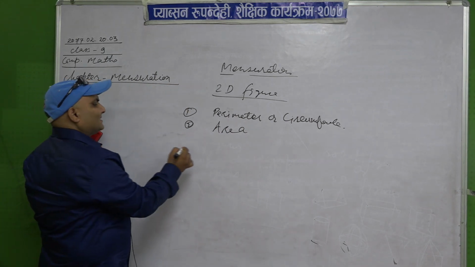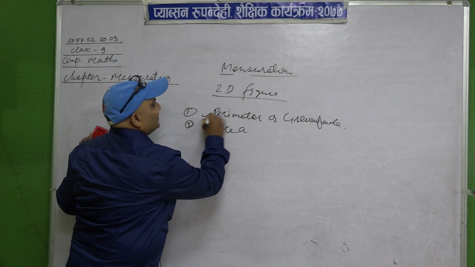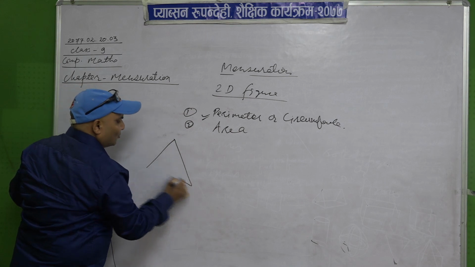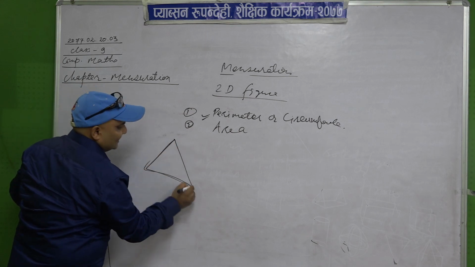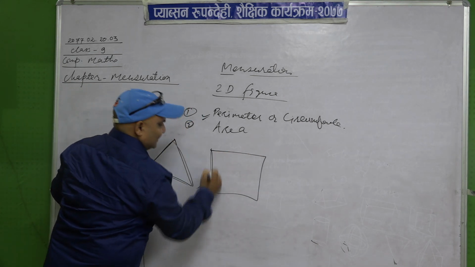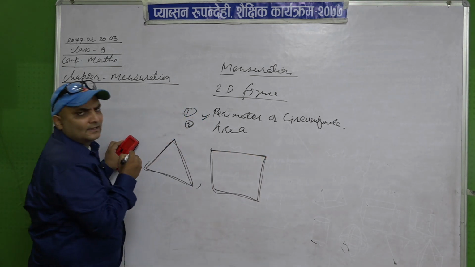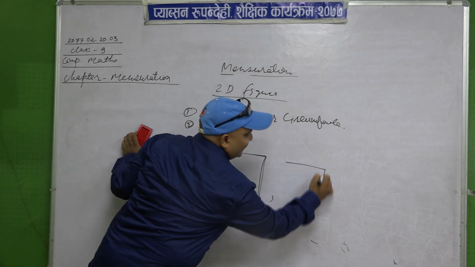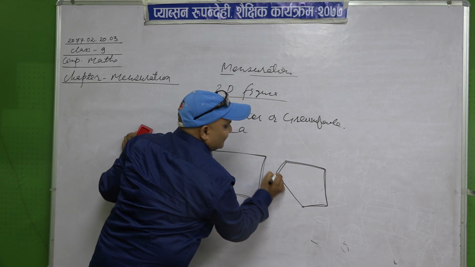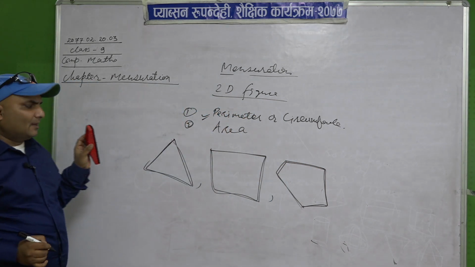And yesterday we started with the meaning of perimeter. The sum of all the boundaries, the sum of this side, this side, this side, is called the perimeter. The sum of this side, this side, this side, this side is called the perimeter. Similarly in a pentagon also, the sum of all the boundaries is the perimeter.